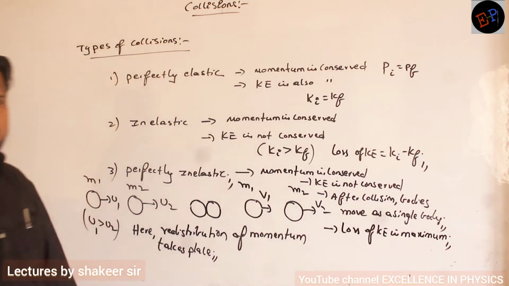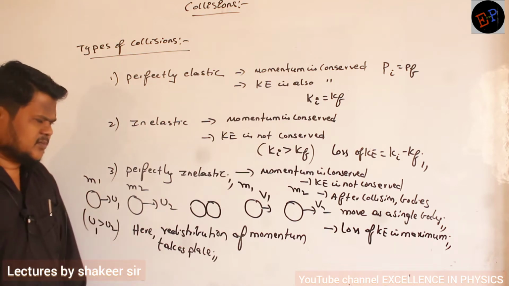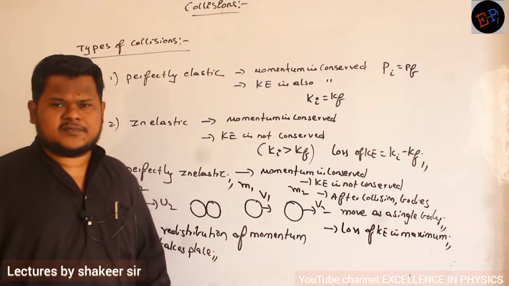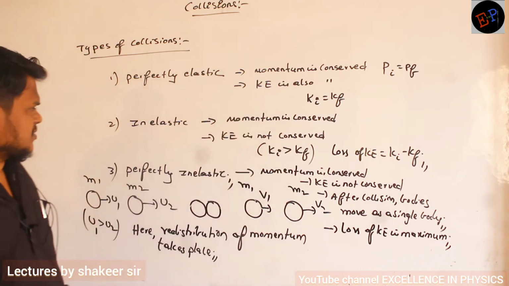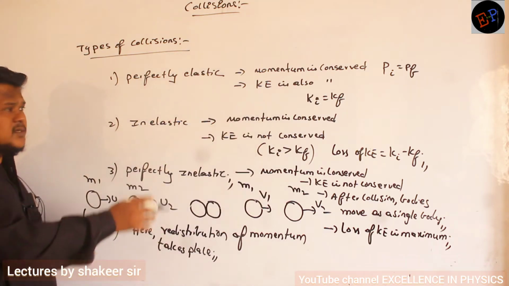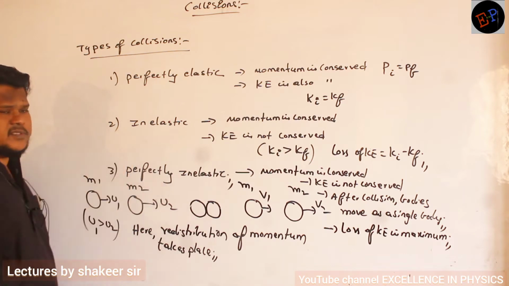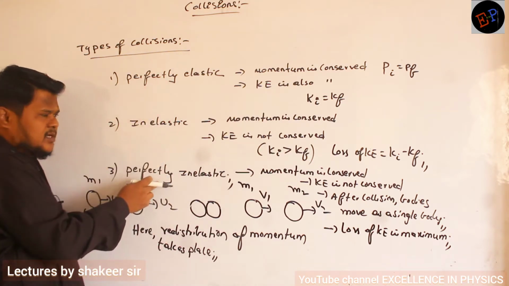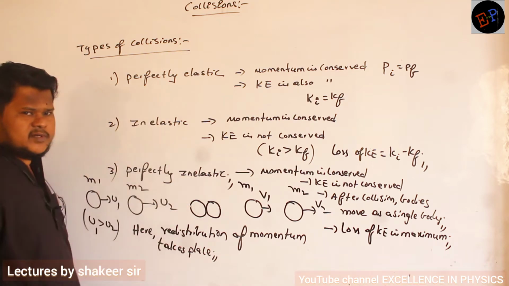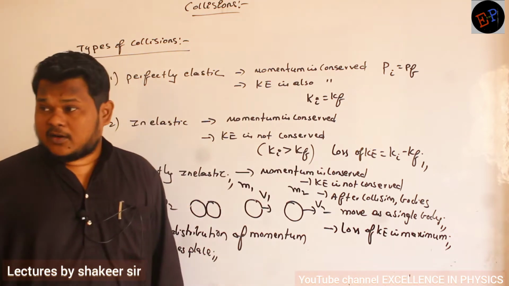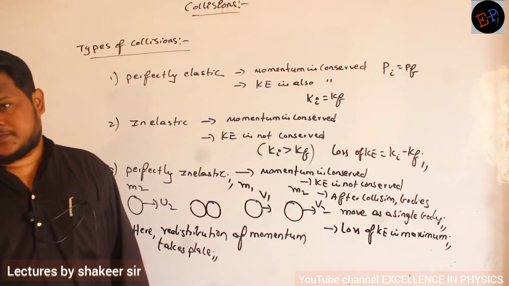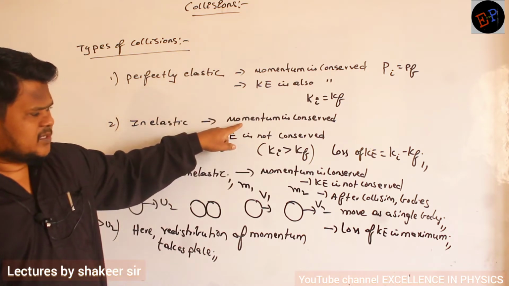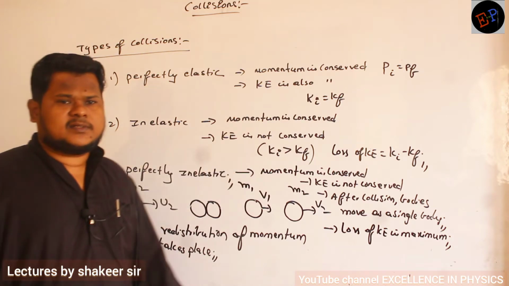So this is about the three types of collision we have. We have some more collisions, like super elastic collision is also there, but it is not present in our syllabus. We need not discuss that one. Understood now up to here? So these are the three types of collisions which we have. Now see, if you observe, in all the three there is one common point. Can you say what is that? In all the three of them, momentum is always conserved. In first collision also momentum is conserved, here also, here also.